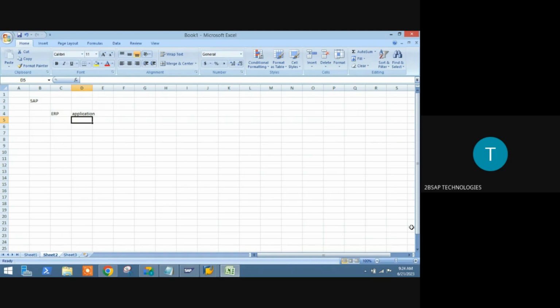Same way SAP is also an application, and here this application is related to your enterprise. So what does an enterprise mean, sir? Enterprise means a business where he is operating both his purchase and sales. Simply we can say, to record that entire purchase or sales and the related operations, he is going to use a software.